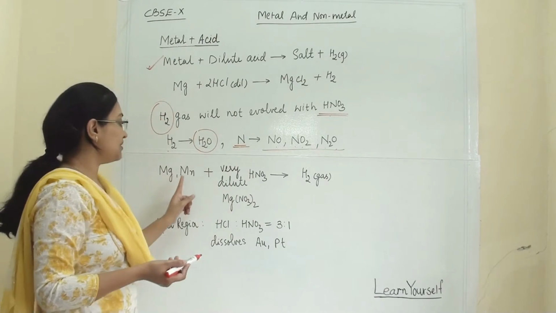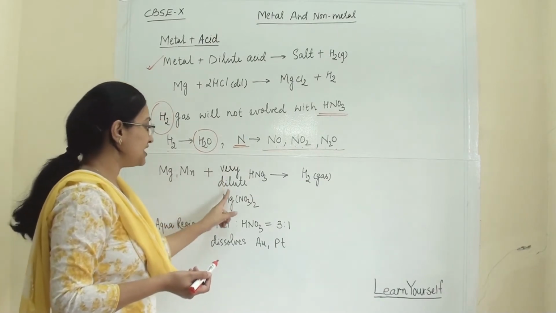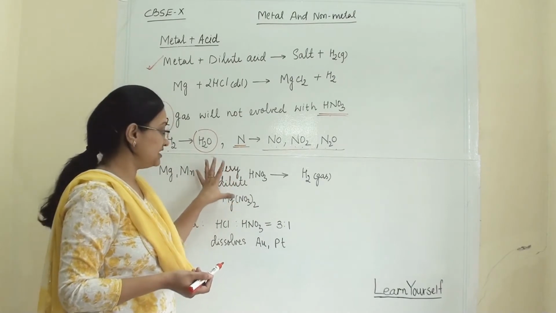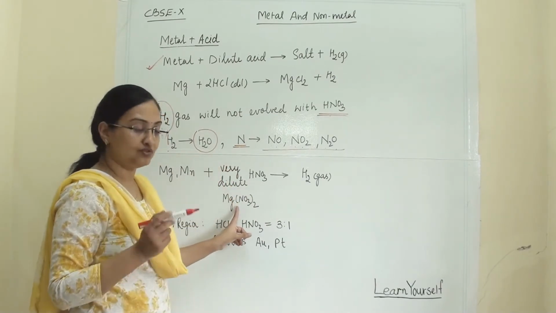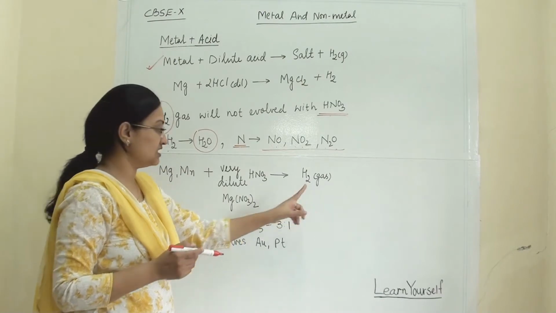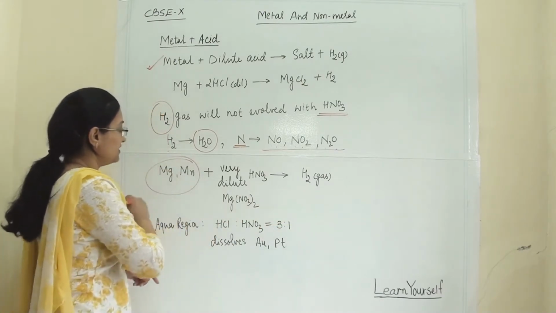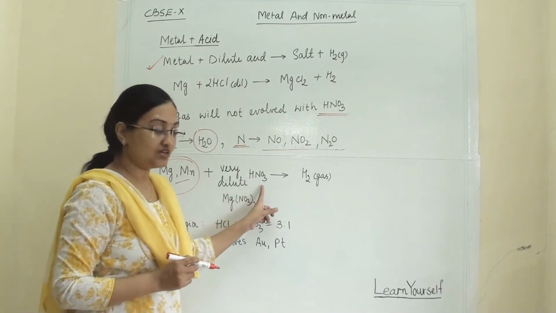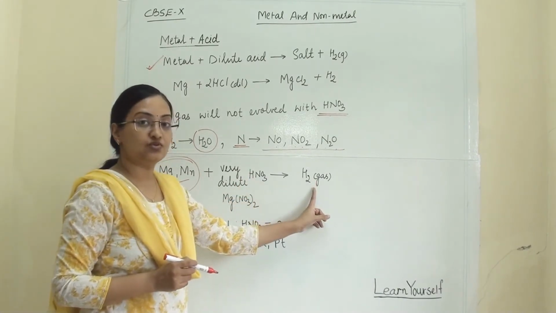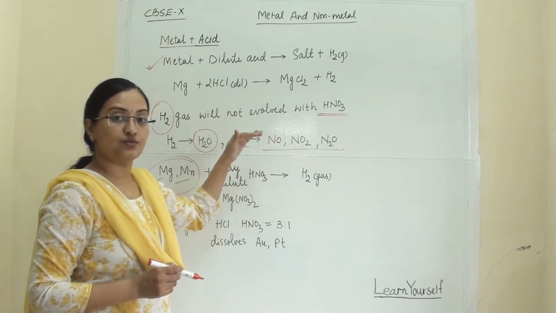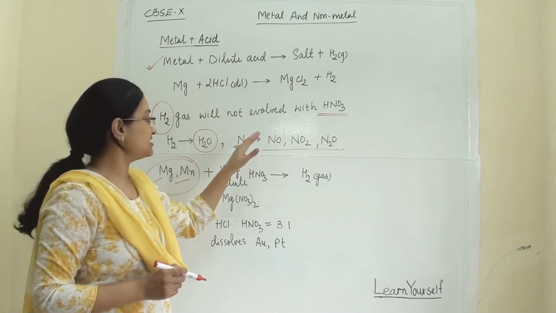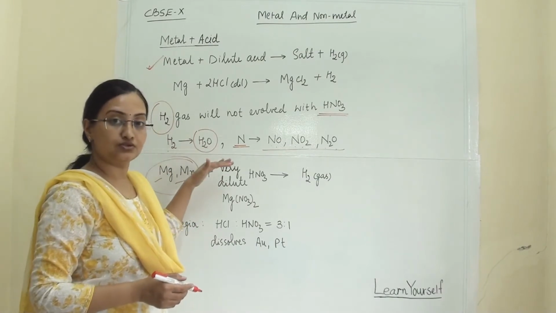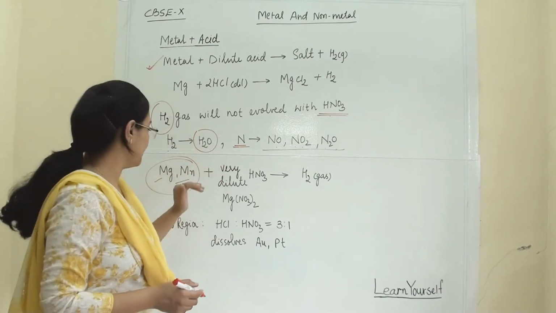Now magnesium and manganese will react with very dilute nitric acid, and they will form the nitrate of the metal and hydrogen gas. This is an exception: when magnesium and manganese react with nitric acid, hydrogen gas will evolve. But when the other metals react with nitric acid, hydrogen gas will not evolve; it will be further oxidized and give us water.